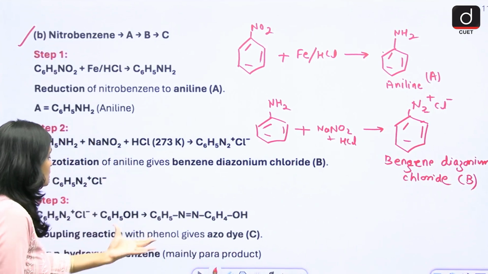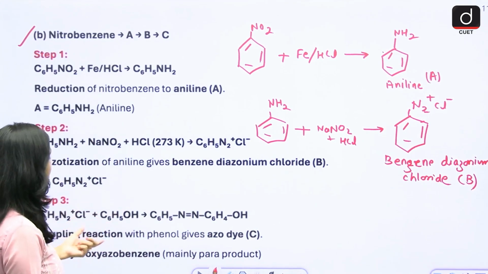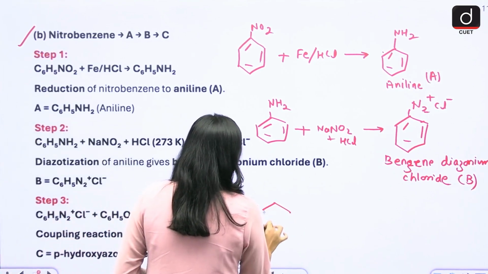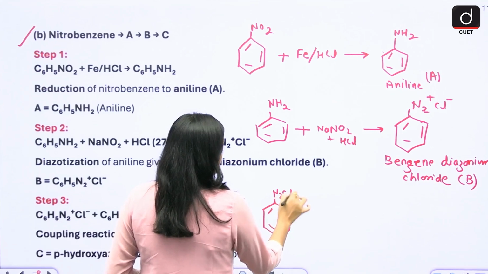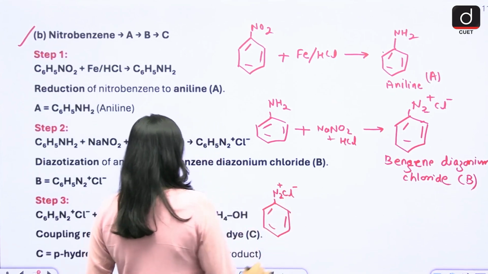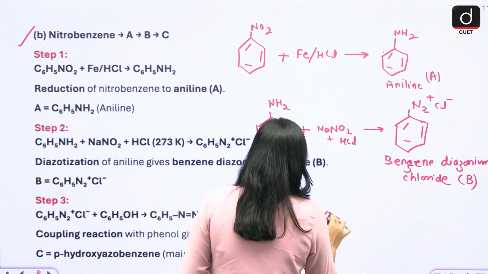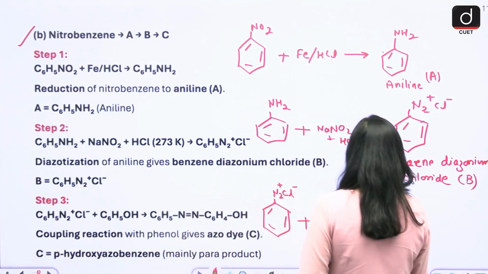Again, this benzene diazonium chloride reacts with phenol. So the third reagent is your phenol. So this is your benzene diazonium chloride, and when it reacts with phenol, what ultimately the result you will get?